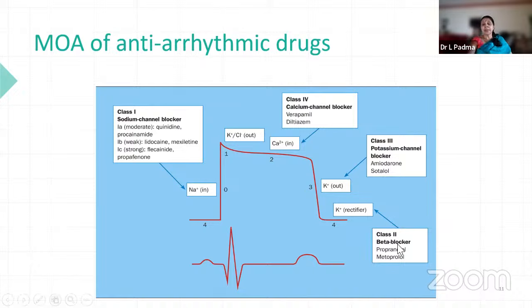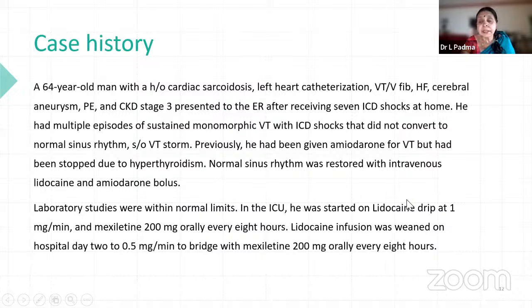So class 2 is mainly beta blockers. Here mainly we use propranolol, metoprolol. And class 3 is potassium channel blockers, amiodarone, sotalol. Sotalol, though it is a class 2, has additional potassium actions, so we classify it under class 3. Class 4 is mainly calcium channel blockers, that is non-DHPs, mainly verapamil. Diltiazem has 50-50 chances of acting both on blood vessels as well as heart.